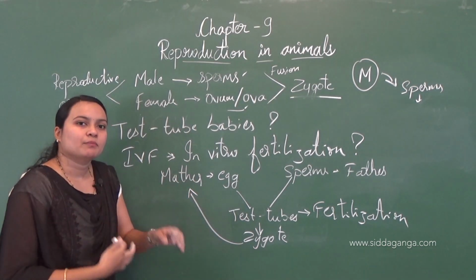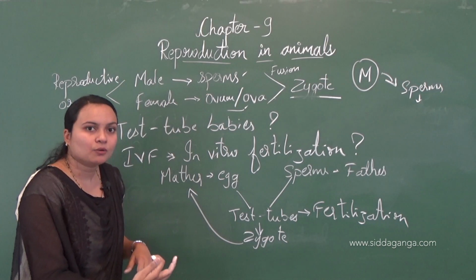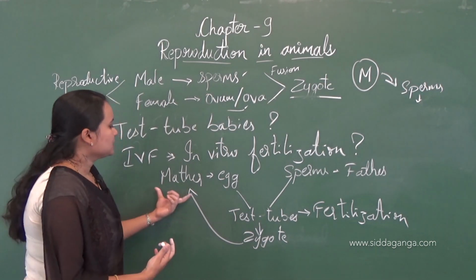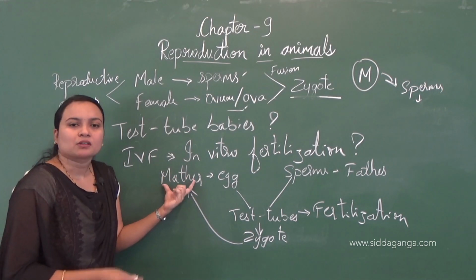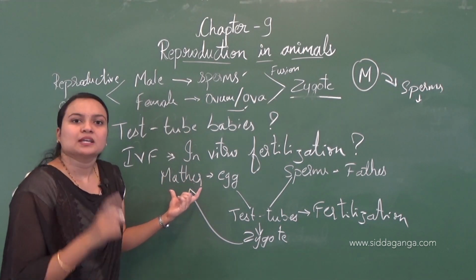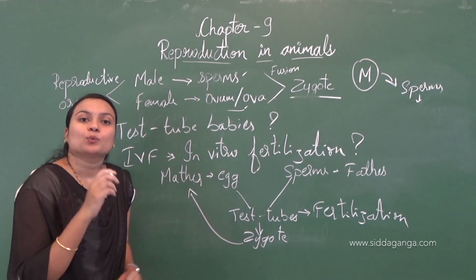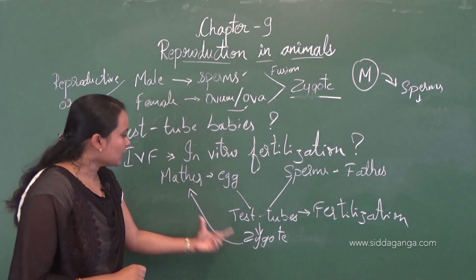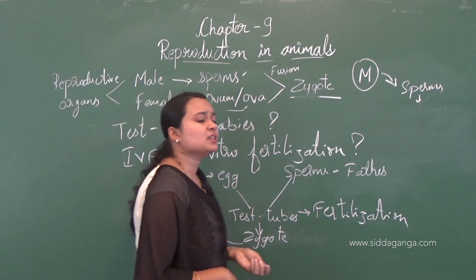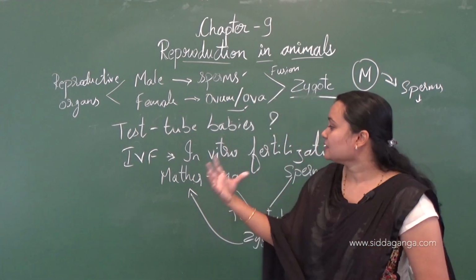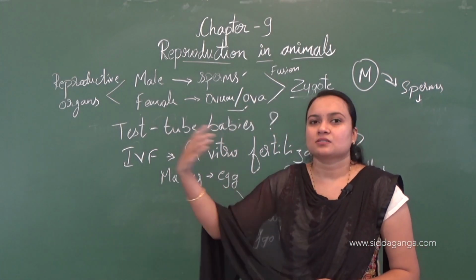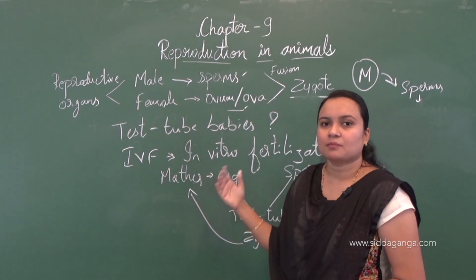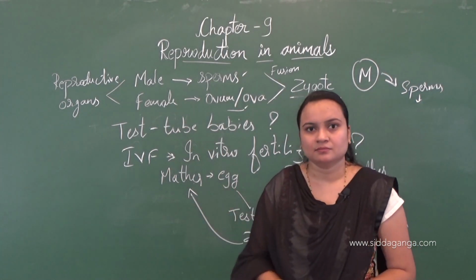Later the development of the embryo as well as the fetus takes place inside the womb. After 9 months the mother will deliver a baby, right?